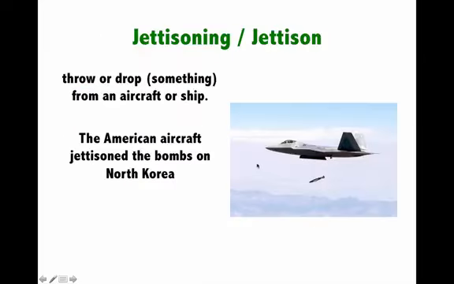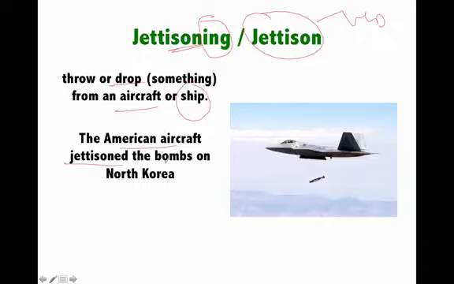Now let's take a look at this word, jettisoning. So jettisoning is actually jettison, which is a verb, and I have just applied ing to the verb. It means to throw or drop something from an aircraft or a ship. Just like you throw scrap or rubbish or trash in a dustbin, similarly you can throw something from the aircraft. So for example, the American aircraft jettisoned the bombs on North Korea. So here from jet we have jettison. That is, the American aircraft dropped the bombs on North Korea. So instead of dropped, you can say jettisoned.